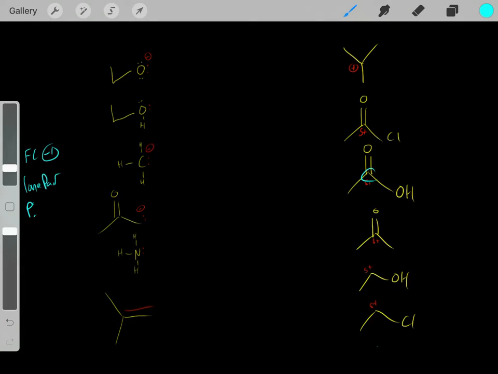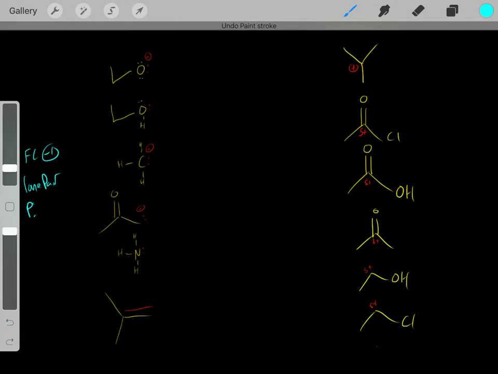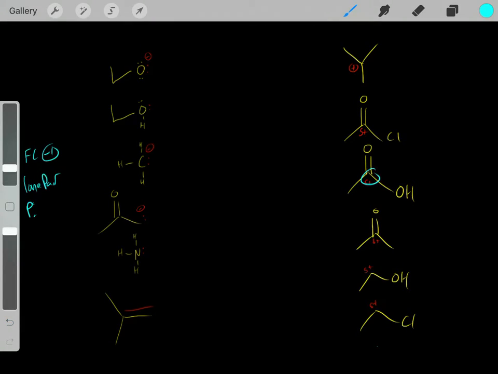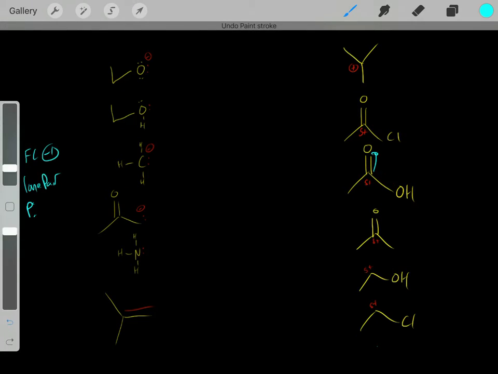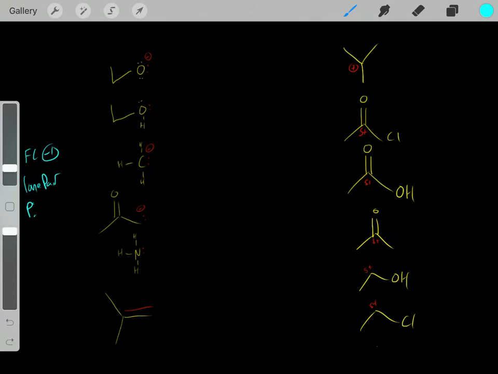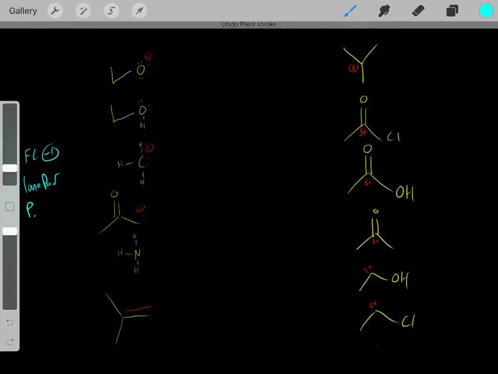But again, the more oxidized the carbon, the stronger an electrophile. For example, this carbon is more oxidized than this carbon. So because this carbon's more oxidized, it's a stronger electrophile, and it has more partial positive. Because again, it's more oxidized, so it has more bonds to these oxygens, stealing electron density, creating a partial positive, so therefore creating this electrophilic carbon. Well, this one has less bonds to these electronegative atoms, so there's still some electron density being taken away, but not quite as much, so we have a smaller partial positive.